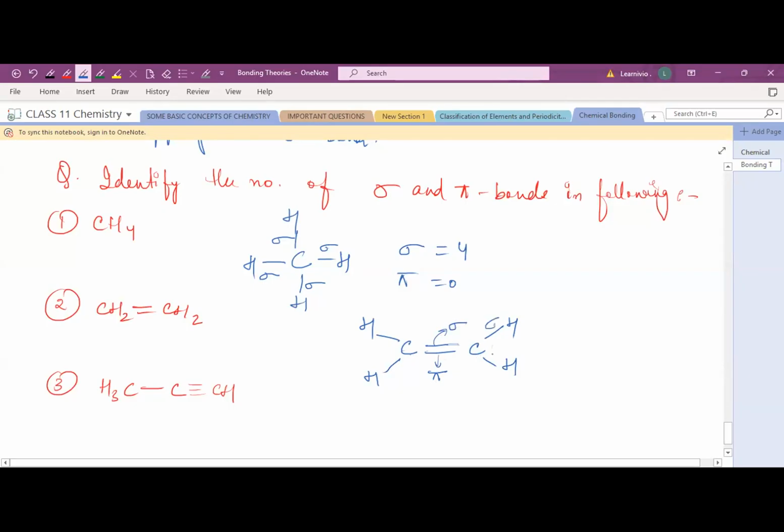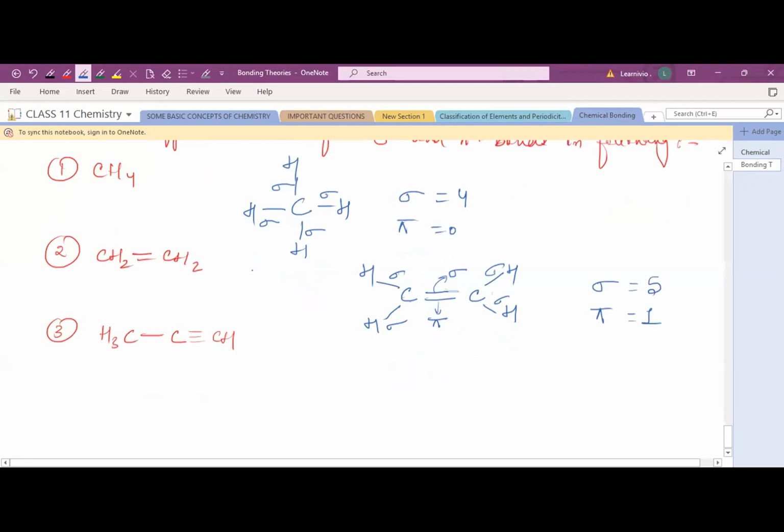And this is your sigma. So how many sigma bonds? 1, 2, 3, 4, 5. 5 sigma bonds, and how many pi bonds? Only one pi bond. Is it clear? Yes, ma'am.